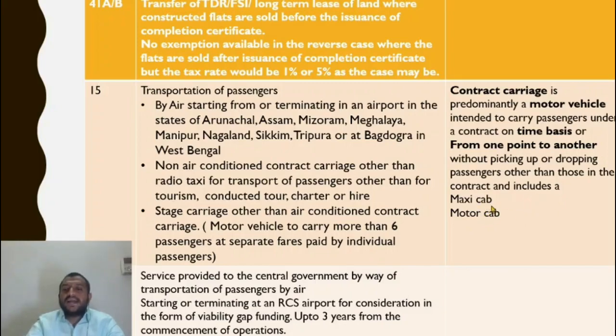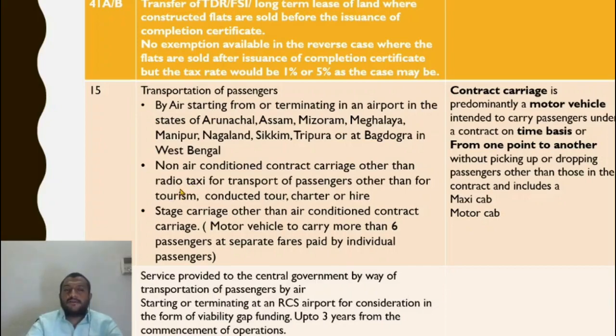Or it includes a maxi cab and a motor cab. Even an Innova if I hire, that is also a contract carriage. Even a small four wheeler like an Indica I hire, it is also a contract carriage. So non-air conditioned contract carriage other than radio taxi is something like Meru cabs, which is solely used for airport transportation with two-way communication.